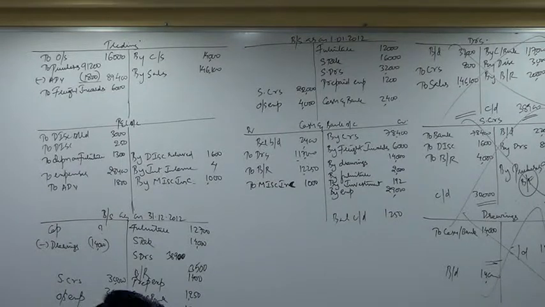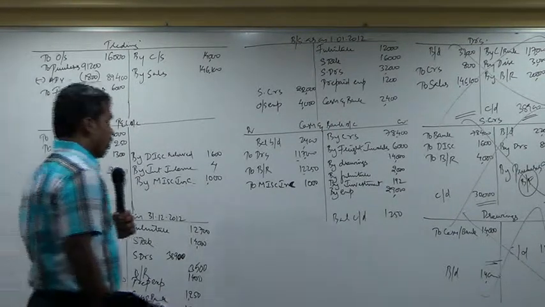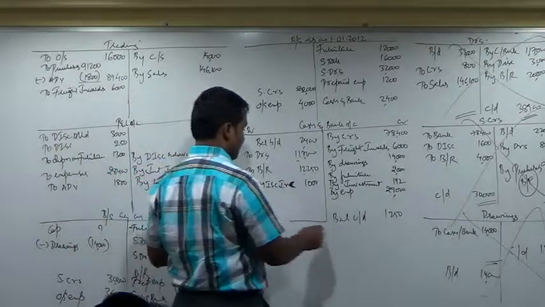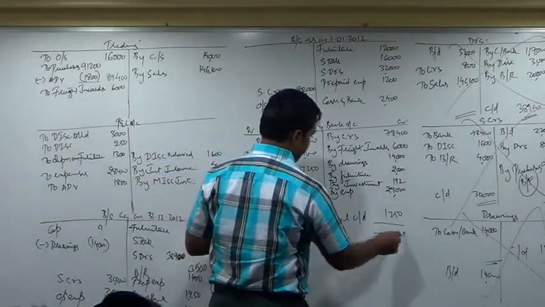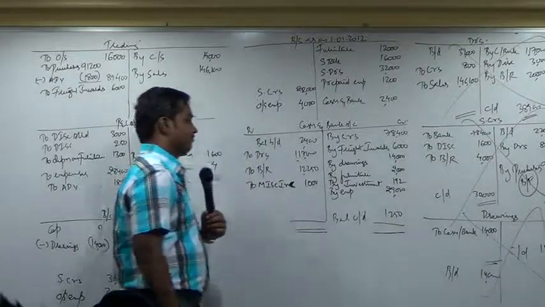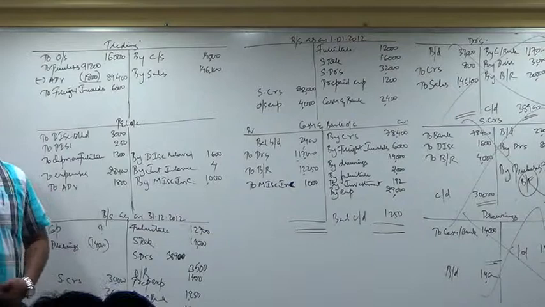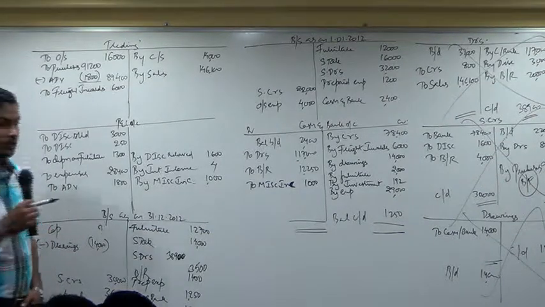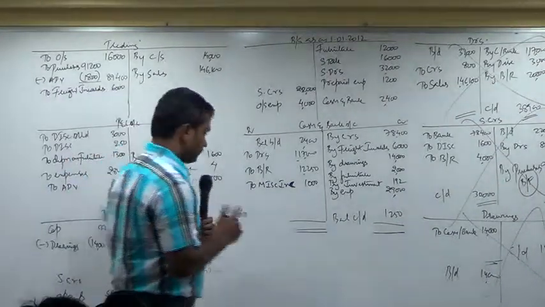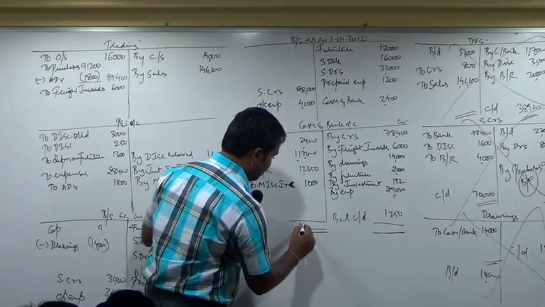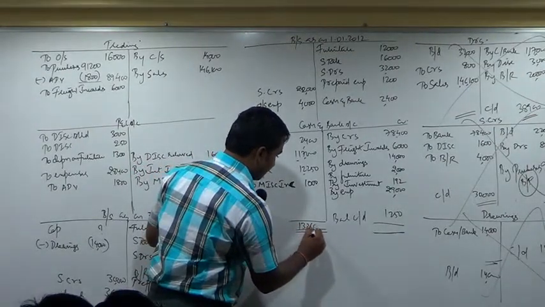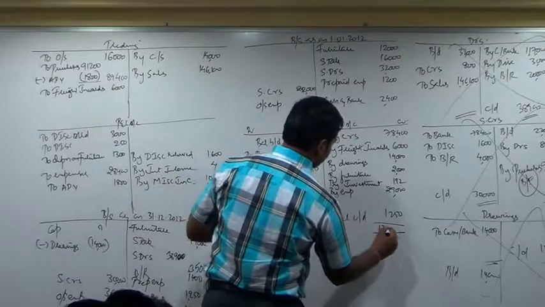Next, the only account left is cash and bank account. Please see whether it is tallying or not. Which side is more? What is the total on the debit side? 1,32,650.